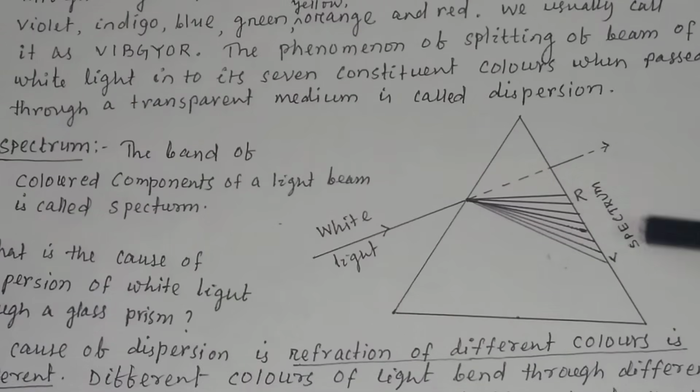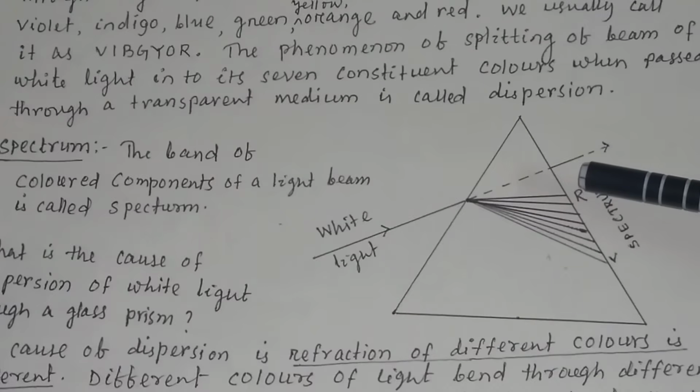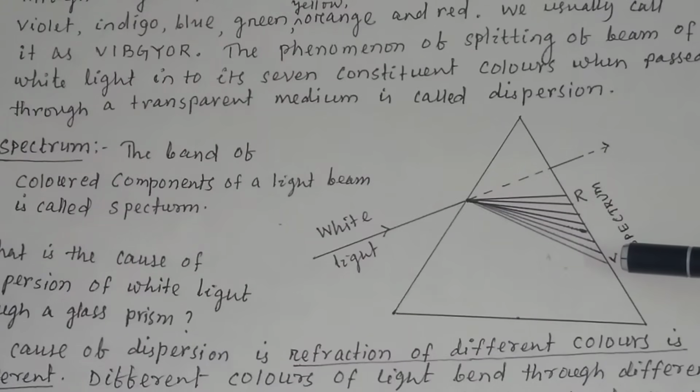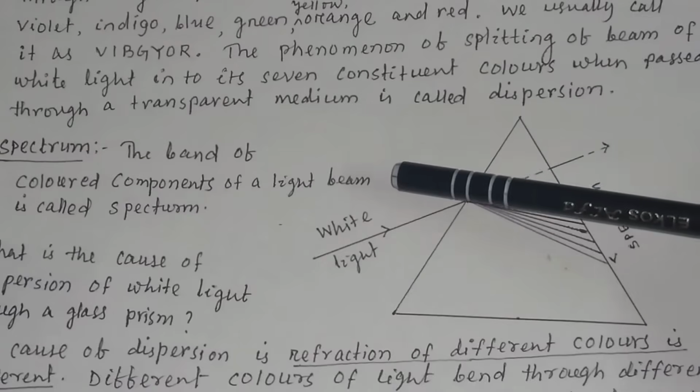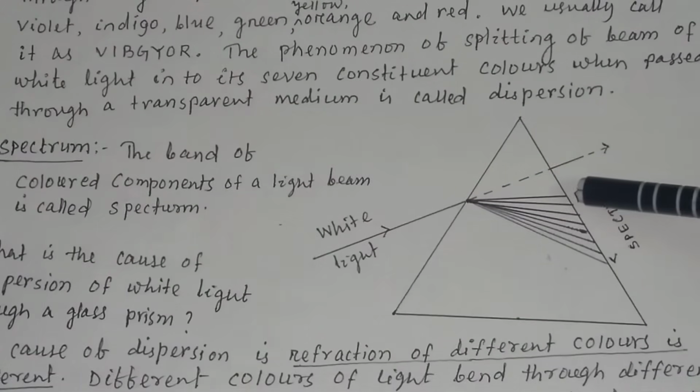Then on the other side of the prism, you will see a band of colors starting from red and ending with violet. Okay, the band of colored components of a light beam is called spectrum. So this is called spectrum.